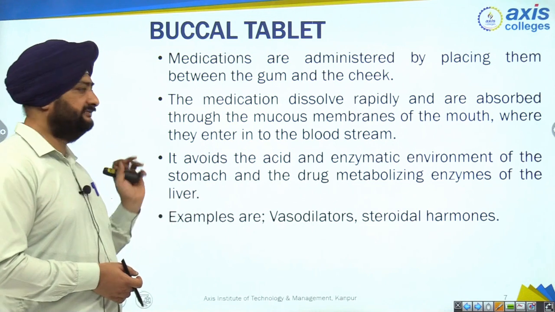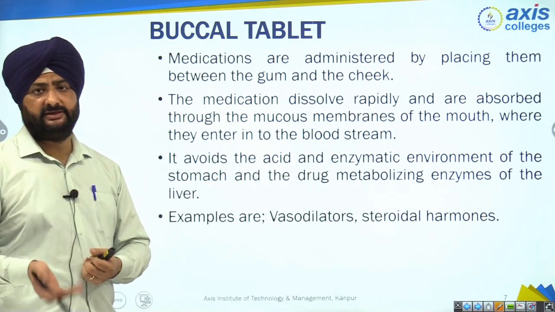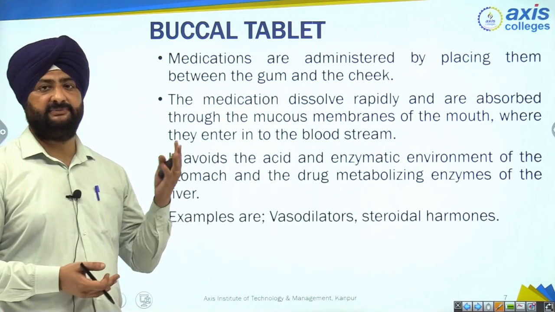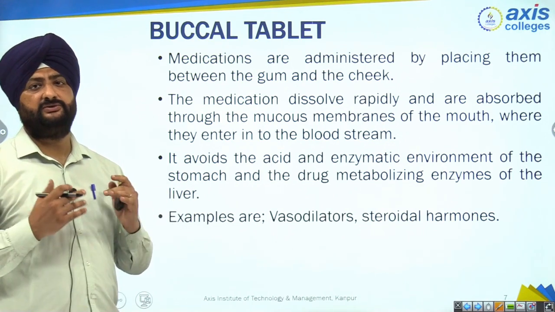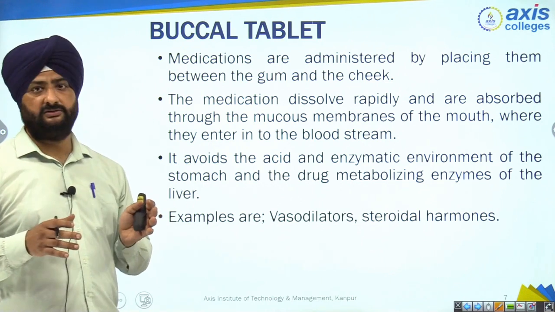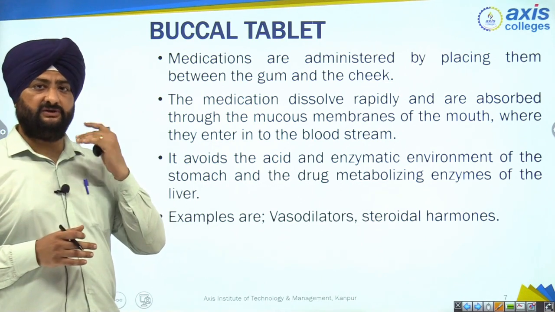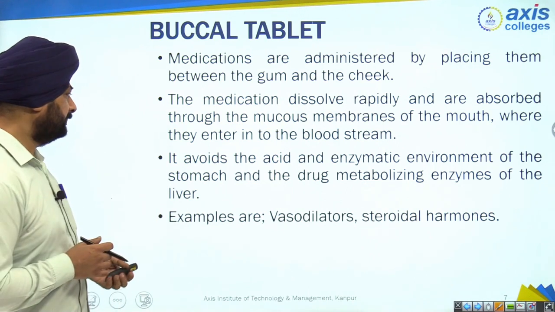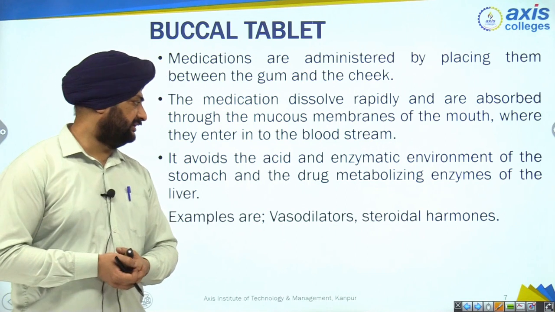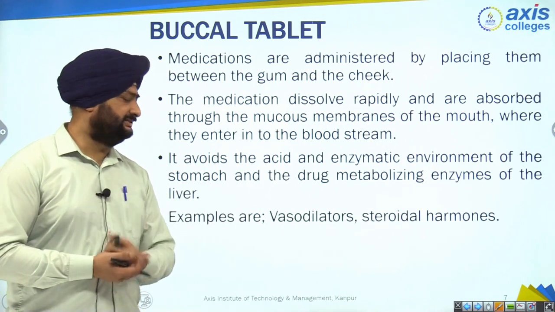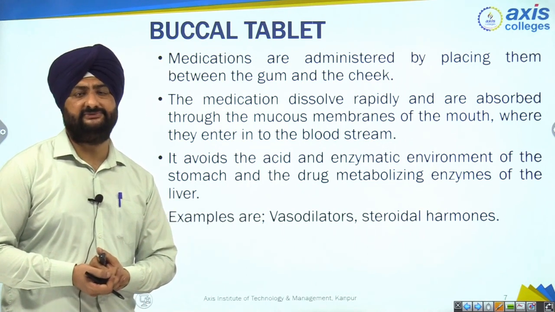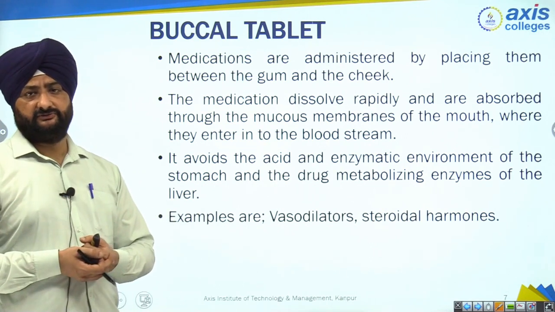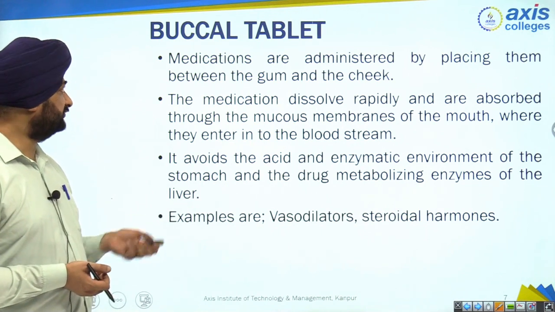And liver also. Liver metabolism, as the other name of liver metabolism is first pass metabolism. It will bypass that also. So our drug is not going to go in stomach or go in liver. It will dissolve in the mouth and it will get absorbed from the mouth only. Examples are some vasodilators and steroidal hormones. What are vasodilators? The drugs used to dilate the blood vessels, which carries blood from the heart to the other parts of our body. So this is buccal tablet.